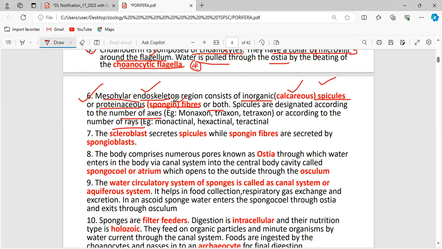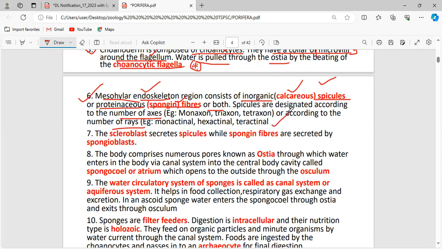Clear? So you should know that the skeletal system of poriferans contains spicules and spongin fibers. Spicules are made up of calcium. Spongin fibers are nothing but proteins.